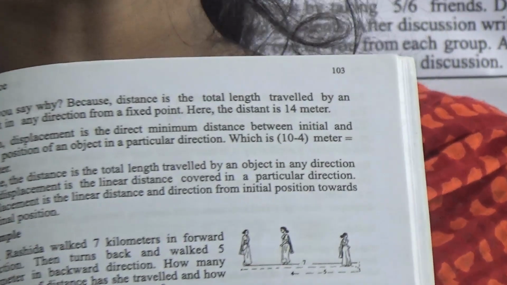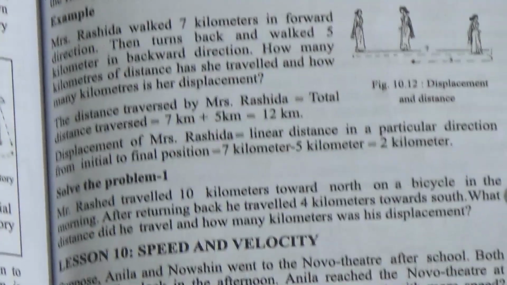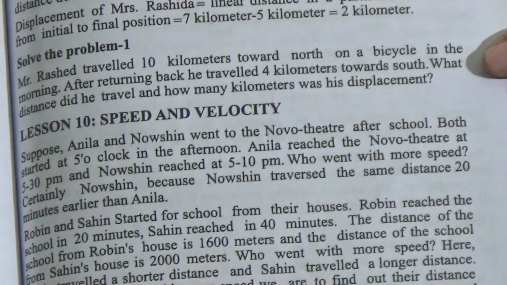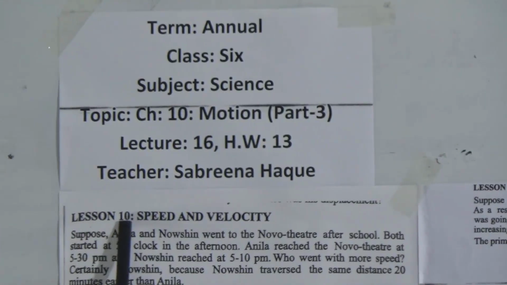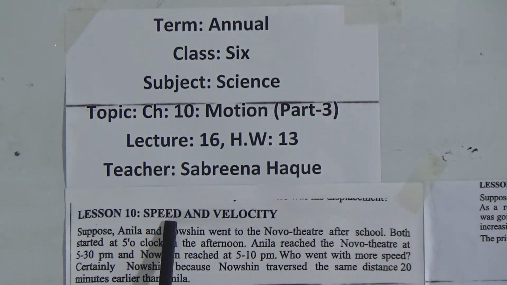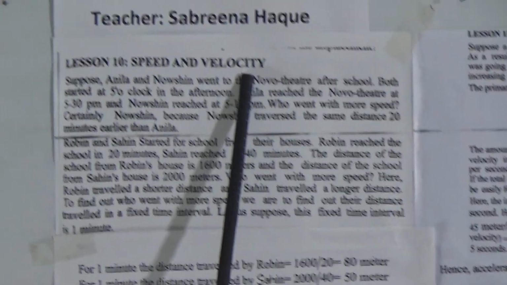Today we will discuss from lesson 10 and follow the class with your textbook and your copy. Dear students, let us move to today's topic. We will first discuss lesson 10. The name of the lesson is speed and velocity.